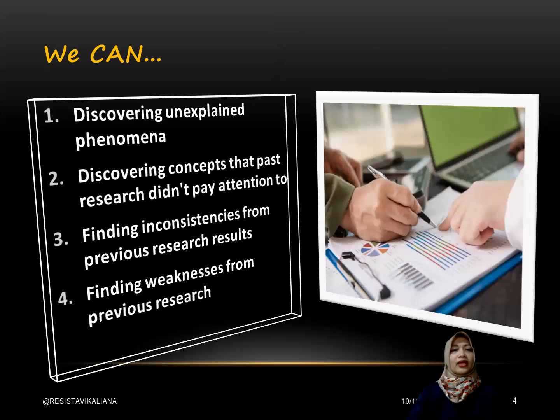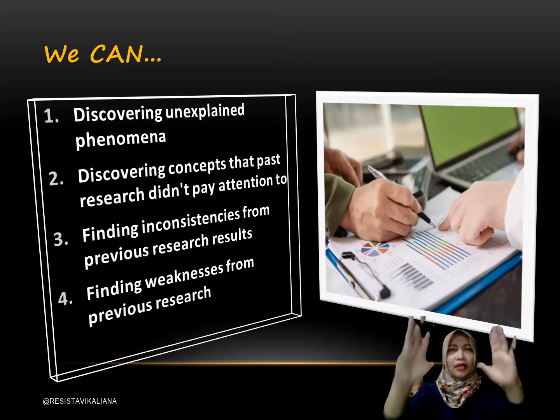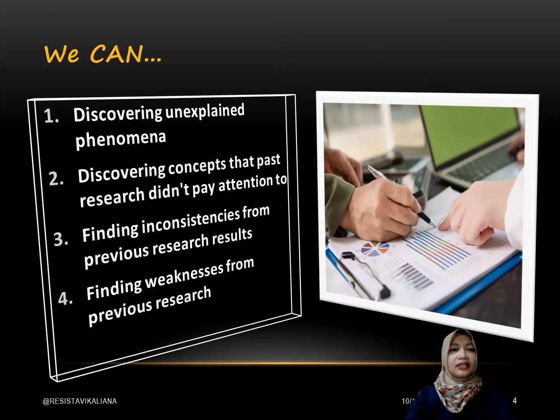Besides them, the first one is discovering unexplained phenomena from the body of an article, and then discovering concepts that past research didn't pay attention to. Usually we can read it in the conclusion and in the limitation part.